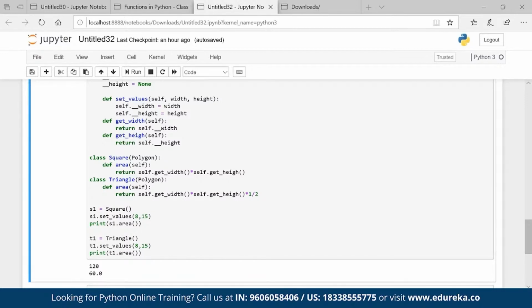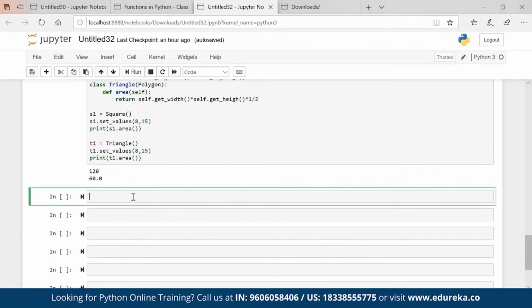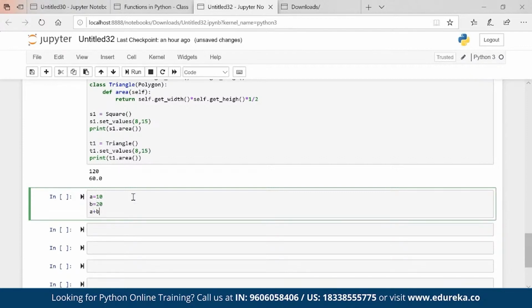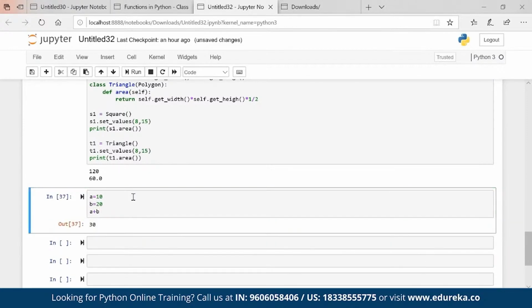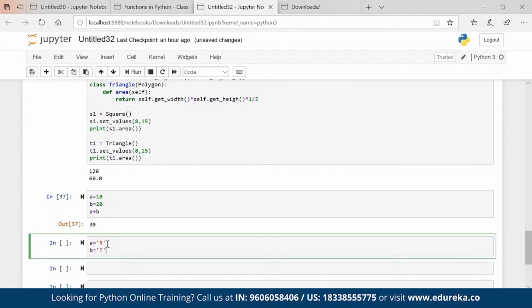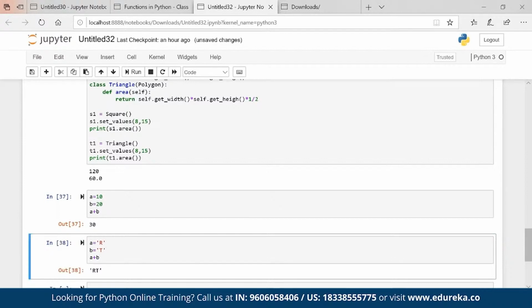Forms. So polymorphism is nothing but multiple forms. For example, let's take one simple example. I have A is equal to 10 and B is equal to 20. A plus B will give me what? It will give me the sum. Now, if I have A is equal to R and B is equal to T, then A plus B will give me what? It will give me RT, concatenation.